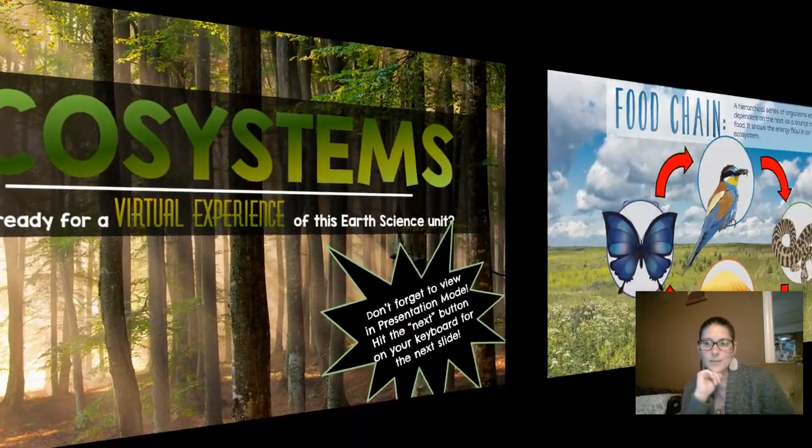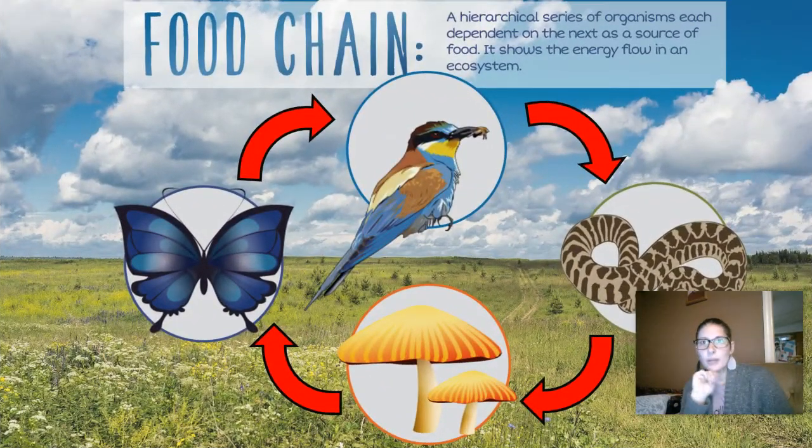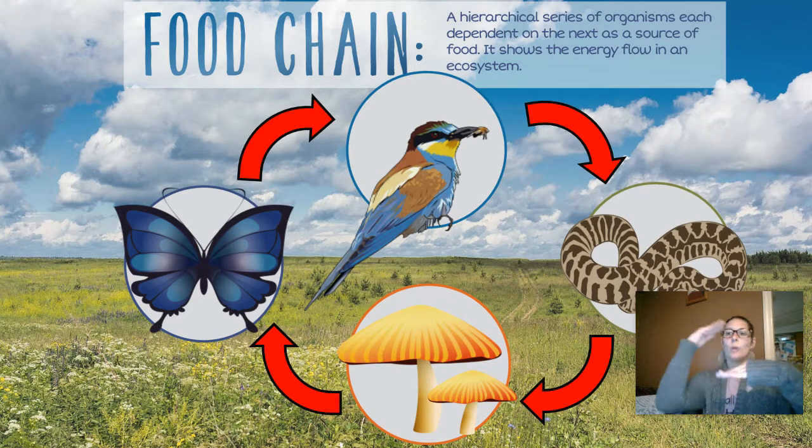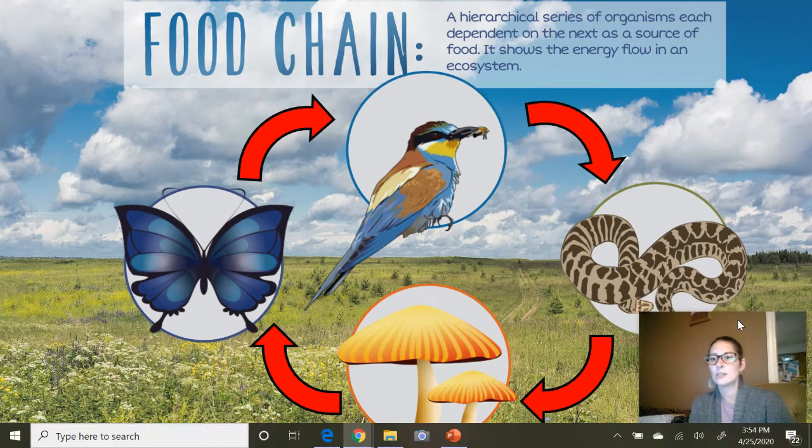So let's get started. A food chain is a hierarchical series of organisms, each dependent on the next as a source of food. Now, that's a lot of big words. So, let's talk about those big words. Hierarchical means like in steps. So it matters based on where they fall on that food chain, okay? And every organism depends on the other one for food, okay? And it's a flow of energy through the ecosystem.